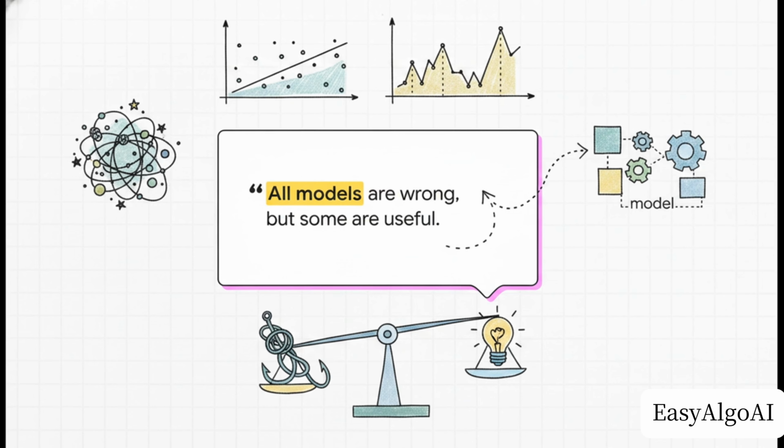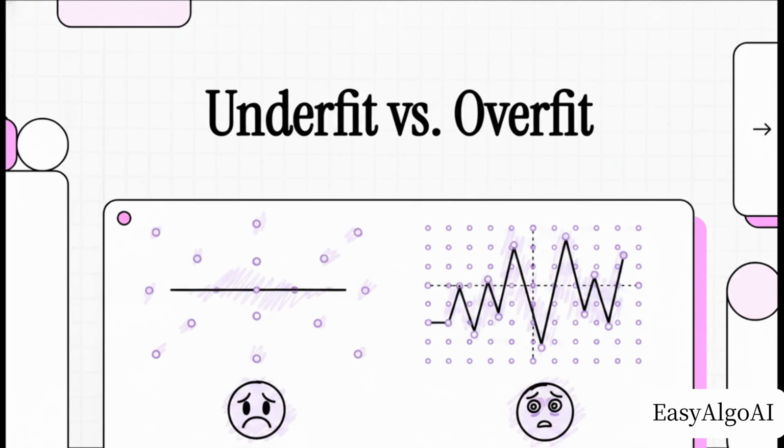But that begs the question, how do we actually know when our model is useful and when it's just plain wrong? Welcome to The Explainer. Today we're diving deep into topic 5.4, underfitting and overfitting. We're going to diagnose exactly why machine learning models fail in the real world and, more importantly, how you can fix them. We're looking at the two extreme ways a learning algorithm can completely miss the mark.